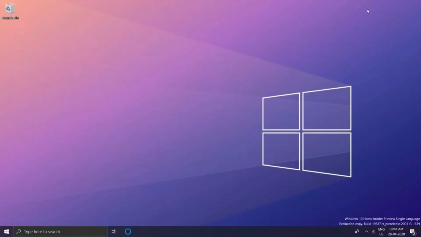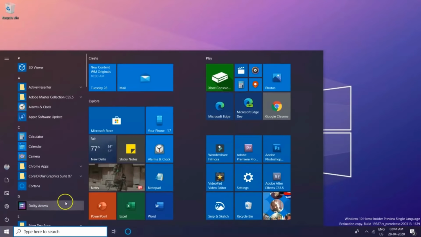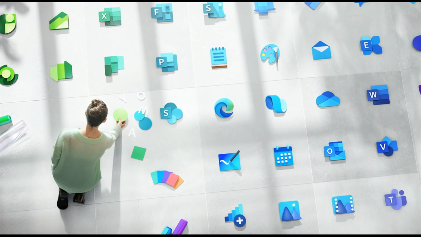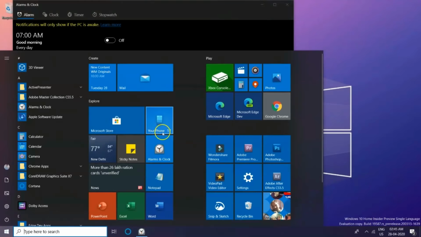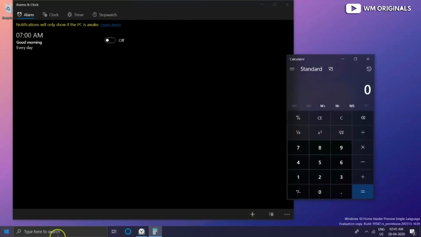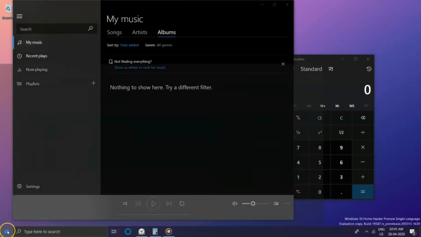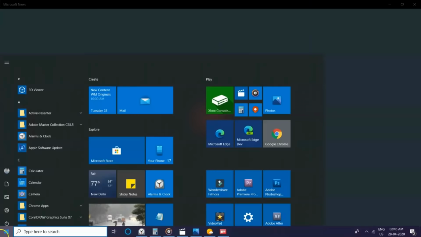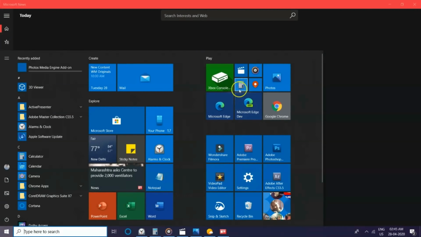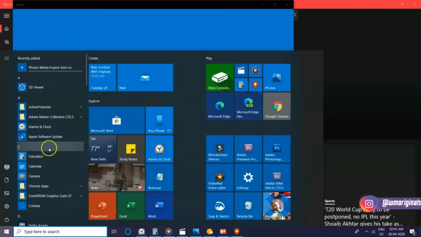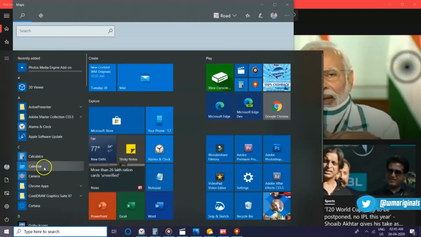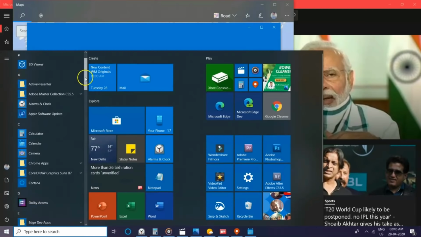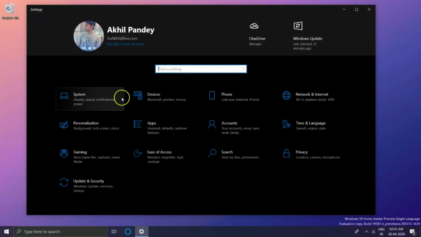Another nice thing in this update are some new icons which will be rolling out over time. So these are not specific to this version of Windows 10. They will be rolling out through the Microsoft Store, which means they will be coming to older versions of Windows 10 as well. A number of apps will be getting new icons over the course of this new year: mail, calendar, weather, news, movies and TV, calculator, alarms and clock, all sorts of system applications will be getting new icons over time.